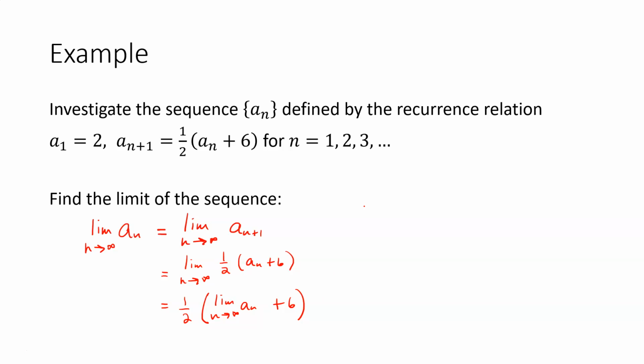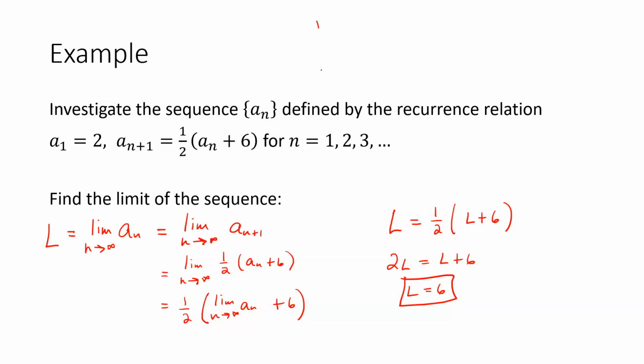Well, now it's like I have the limit that we're looking for. Let's call it L. So now I know that the limit L is equal to 1/2 L plus 6. If I solve this equation for L, multiply by 2, subtract the L, I get L is equal to 6. So the limit of the sequence is 6.